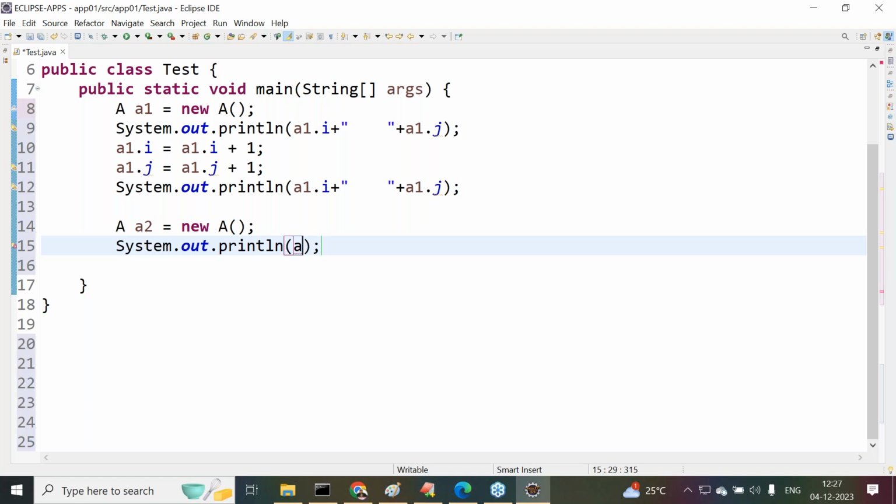System.out.println. I want to check whether the latest, last modified value of the static variable is available to the next or new object or not. That I want to check: whether the last modified value of the static variable is available to the new object or not.